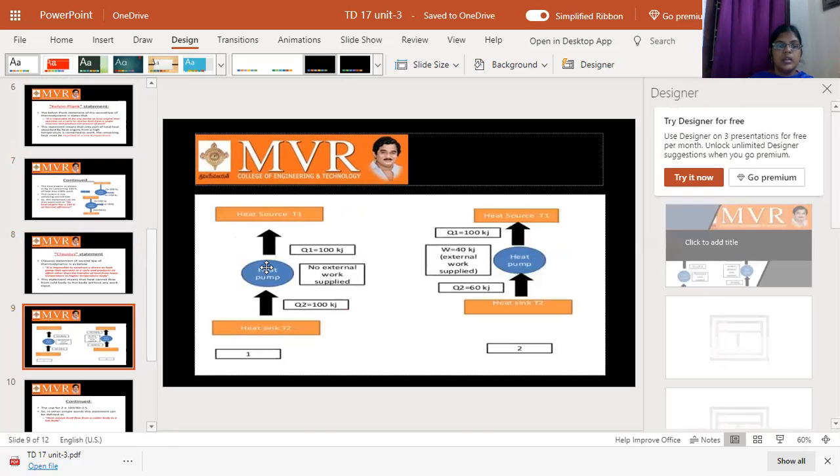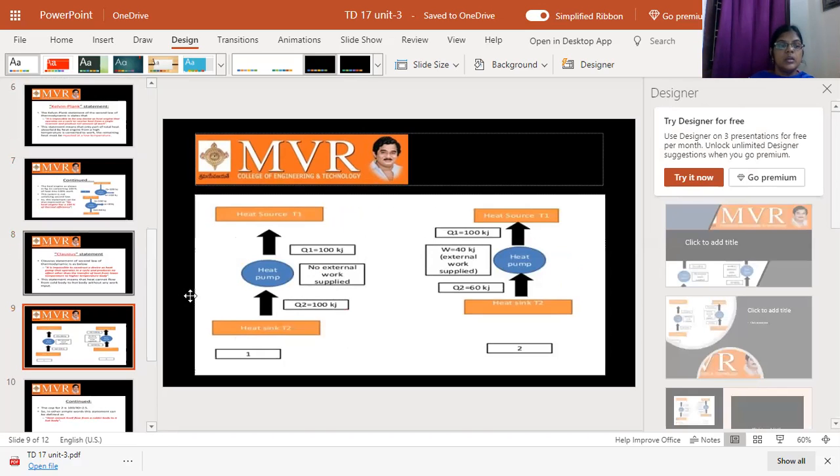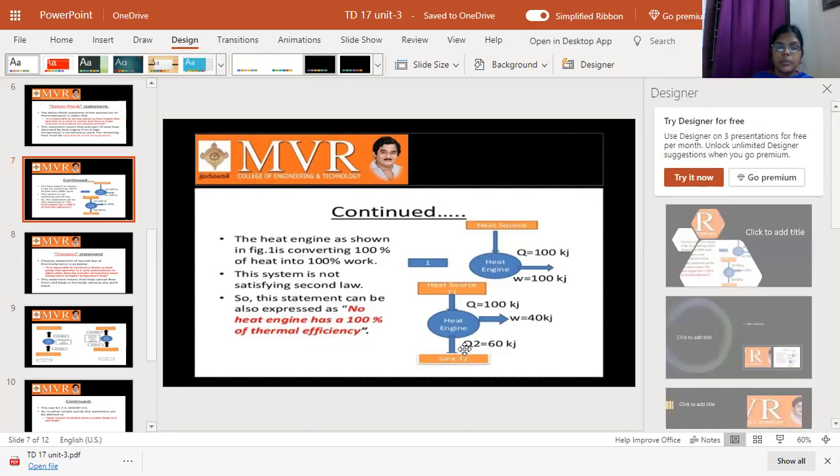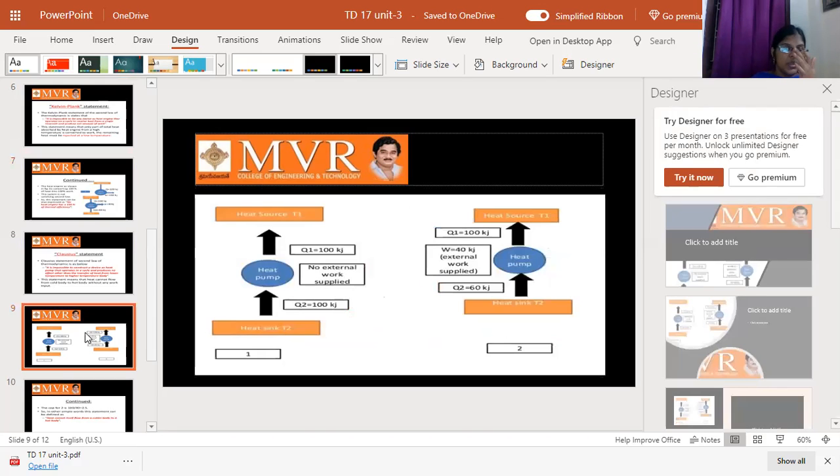Now we look at the heat pump. In a heat engine, heat flows from higher temperature to lower temperature, but for a heat pump there is a small change: the heat flow direction is from the sink to the source. Let's look at this diagram.